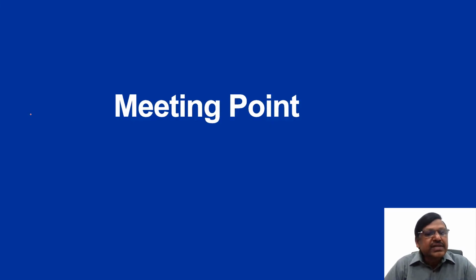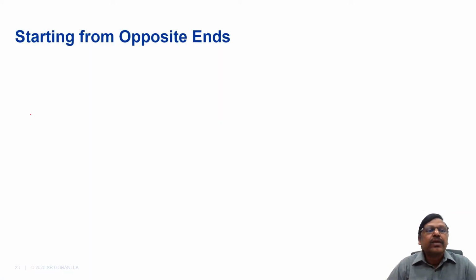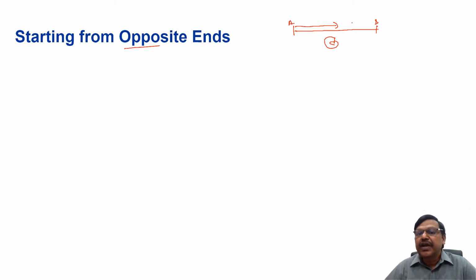As I said in the previous session, if two people are traveling from the same end or opposite ends, where and when do they meet? Kind of questions there. Right, let's see. Starting from opposite ends. If two people are starting from opposite ends, see, let's say one person A and B. So if this is the distance between them, by the time they meet, what happens? So A travels this portion, B travels this portion,